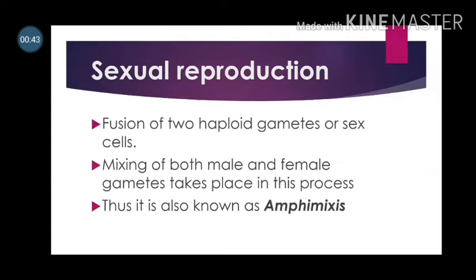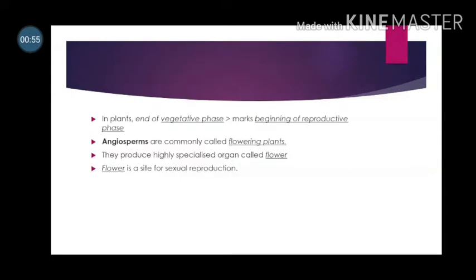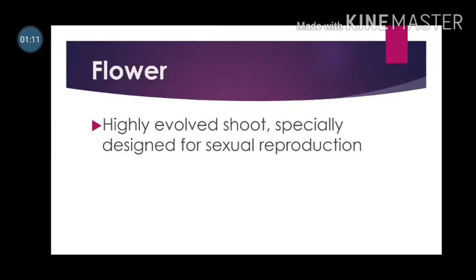In plants, the end of the vegetative phase marks the beginning of the reproductive phase and can be seen easily in the higher plants at the time of flowering. You know that angiosperms are commonly called flowering plants because they produce a prominent, highly specialized organ called the flower. The flower is the most amazing part of an angiospermic plant.